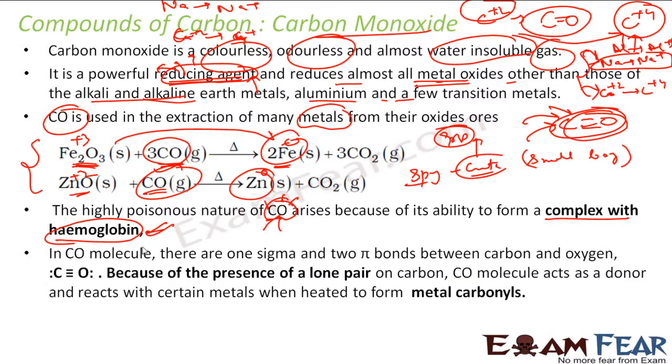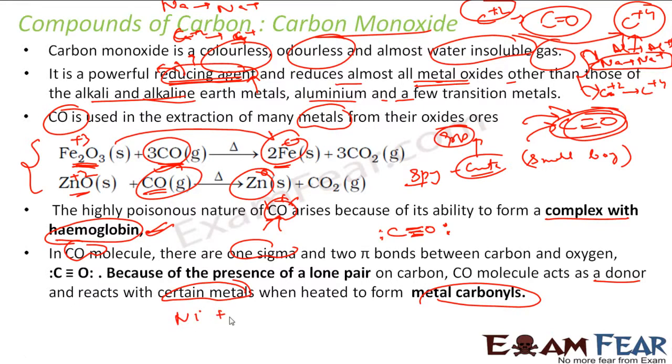That's why it's harmful. And if you see the carbon monoxide structure, it has 1 sigma and 2 pi bonds. 1 sigma is the first bond, and the other two bonds are the 2 pi bonds. And it also has lone pairs, on both carbon and oxygen. With this, it acts as a donor of lone pairs, and thus it reacts with certain metals and forms metal carbonyls.